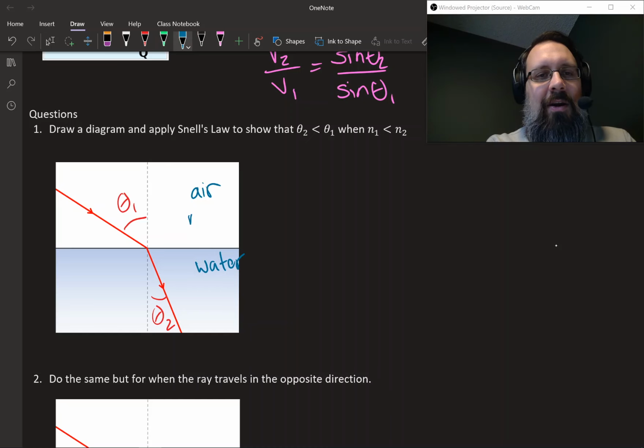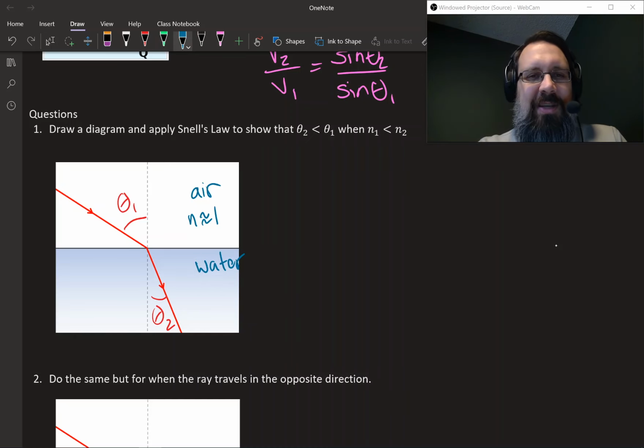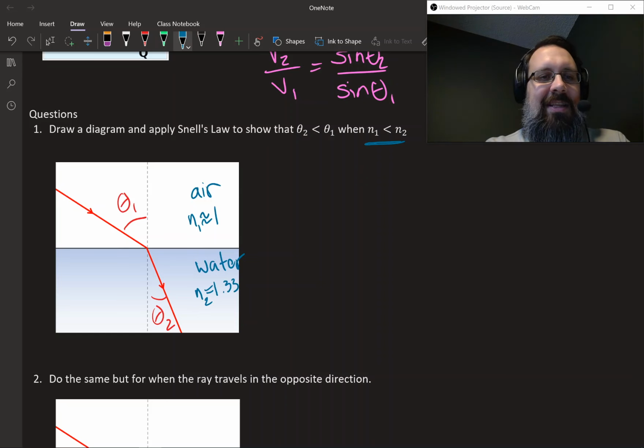And so air, the n is approximately 1. It's like 1.00 something, it's nearly 1. And in water it's 1.33. So this is n1 and this is n2. So we have exactly that: n1 is less than n2, 1 is less than 1.33. And so we want to show, indeed, that this picture is correct. We want to show that the theta actually decreases when you transition.